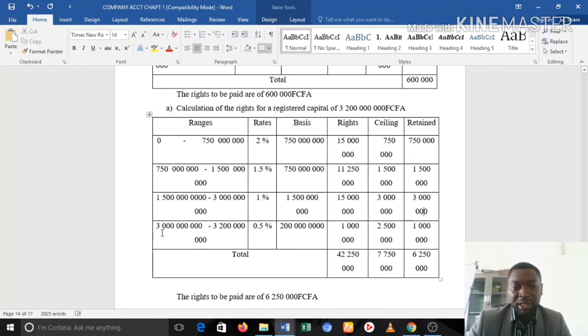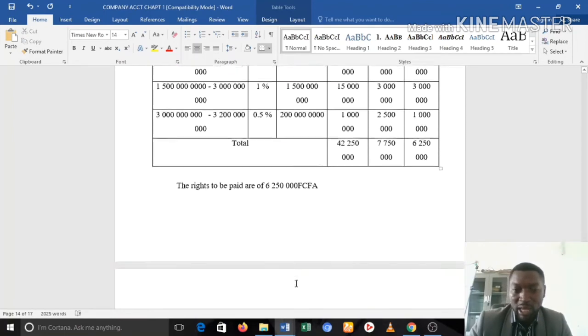Then in the next range, we have 3 billion to 3,200,000,000, and again the difference. That's why I say you should always write a higher one here so that you can just subtract. Okay, 3,200 minus 3,000, the basis is 200 times 0.5%, it gives you 1 million. The ceiling here is how much? 2.5. So what do we retain? We retain 1 million. Yes, we are below the ceiling, so we retain 1 million.